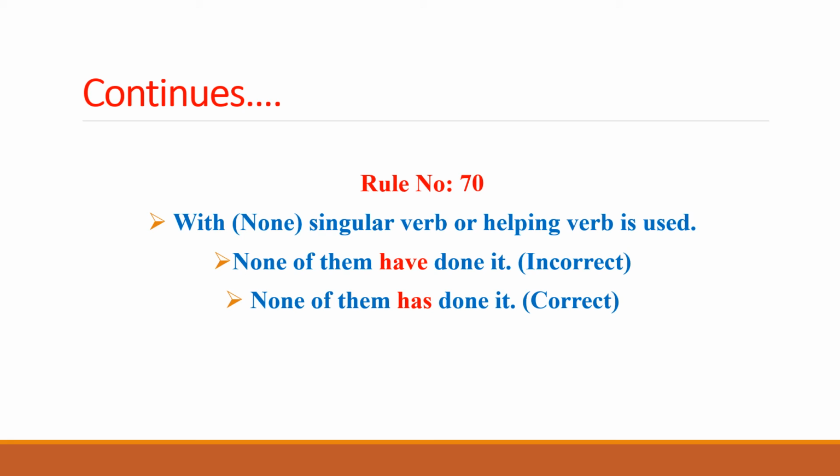Moving to the first example: none of them have done this. Have is used with plural forms, whereas we have stated in the rule that none is singular. That's why it would not be followed by a plural helping verb; rather, it would be followed by a singular one. Have is the plural, and the singular of have is has. So we have to replace have with has, and that would make the sentence correct. None of them has done it is the correct expression because it's followed by the singular helping verb.